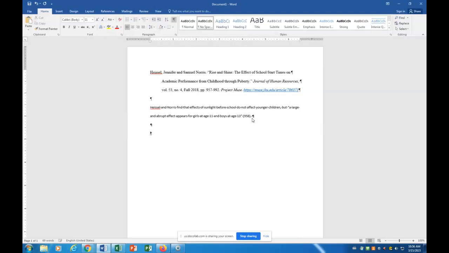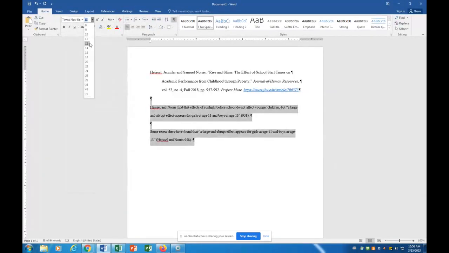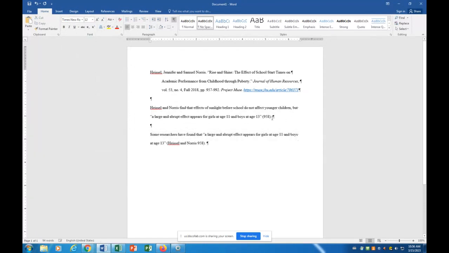Now, I could do this differently. I could also say that some researchers have found that, now, in this case, I haven't used the author's names, so I'm going to put them here and provide the in-text citation. You will also notice that my font changed, so I'm going to fix that. I don't like that.